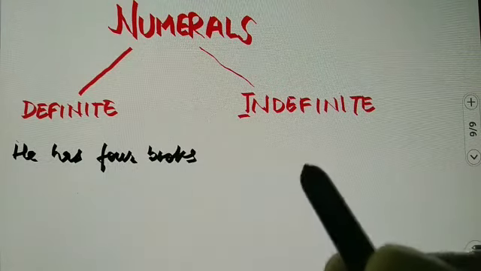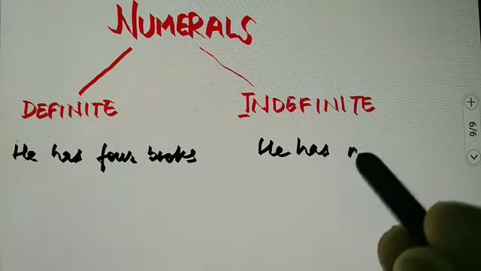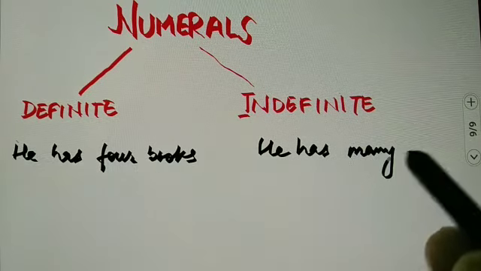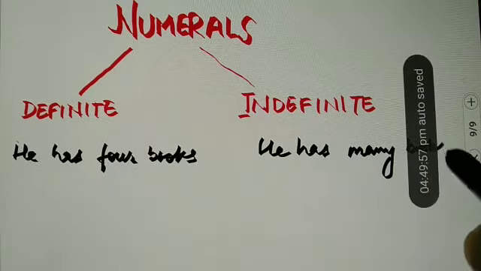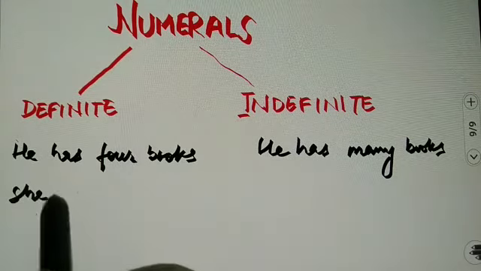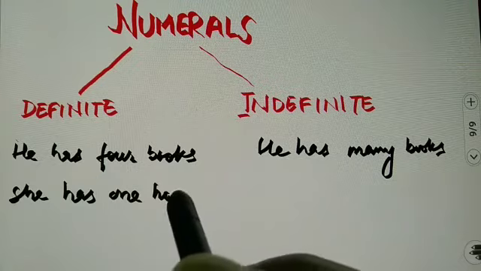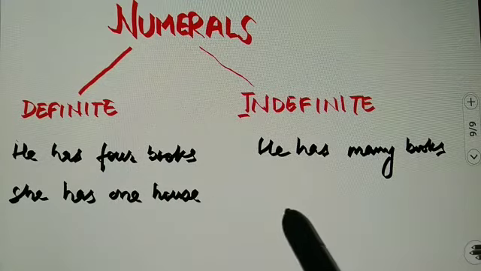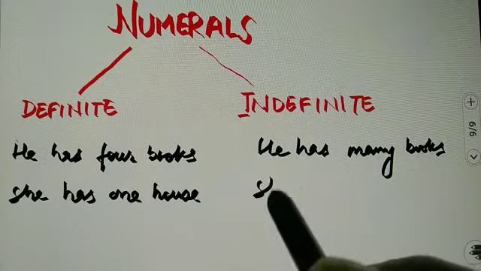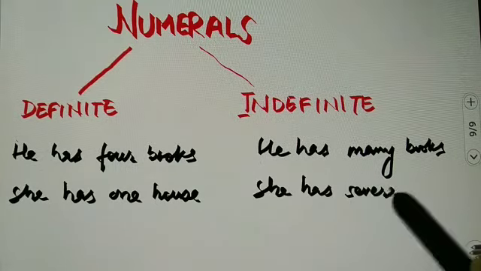Indefinite, he has many books. Definite, she has one house. And indefinite, she has several houses.